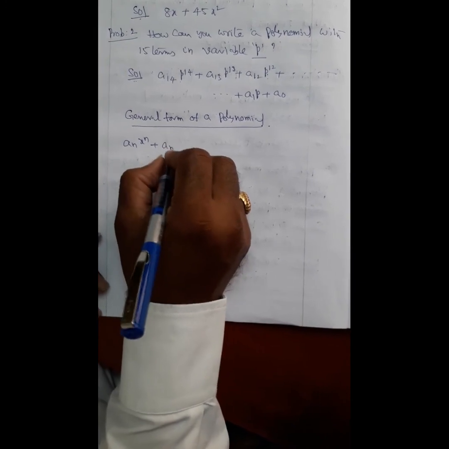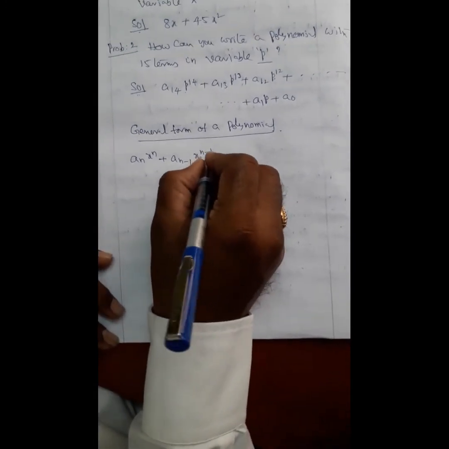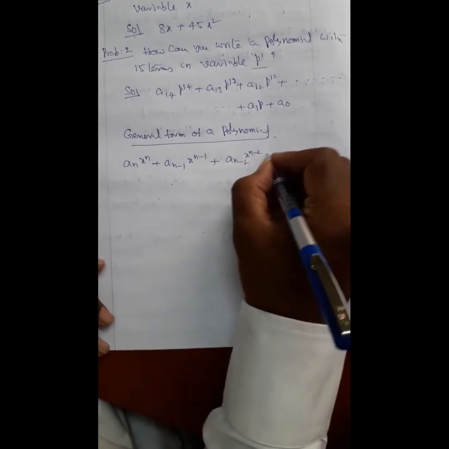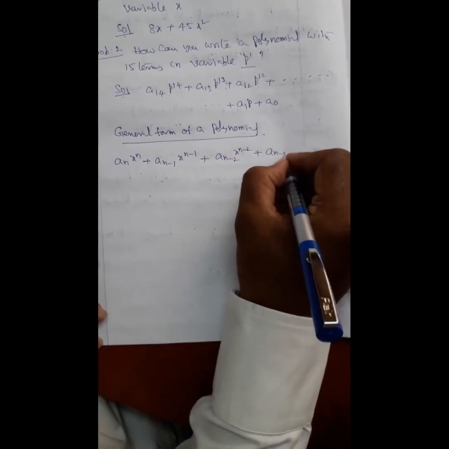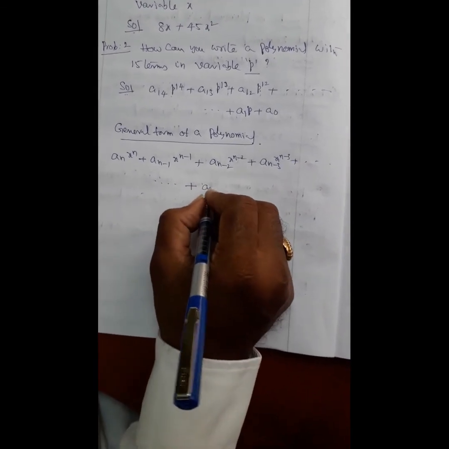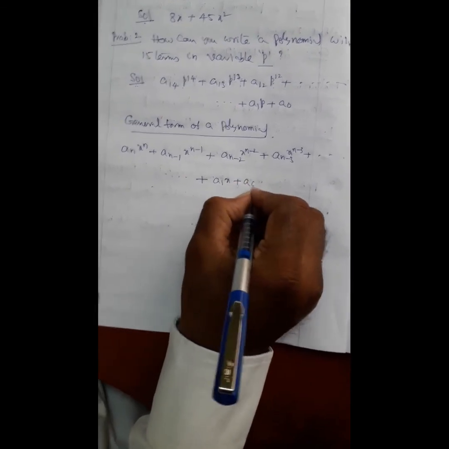Plus a n minus 1 x power n minus 1 plus a n minus 2 x power n minus 2 plus a n minus 3 x power n minus 3 plus etc. plus a1x plus a0. This is the general form of a polynomial.